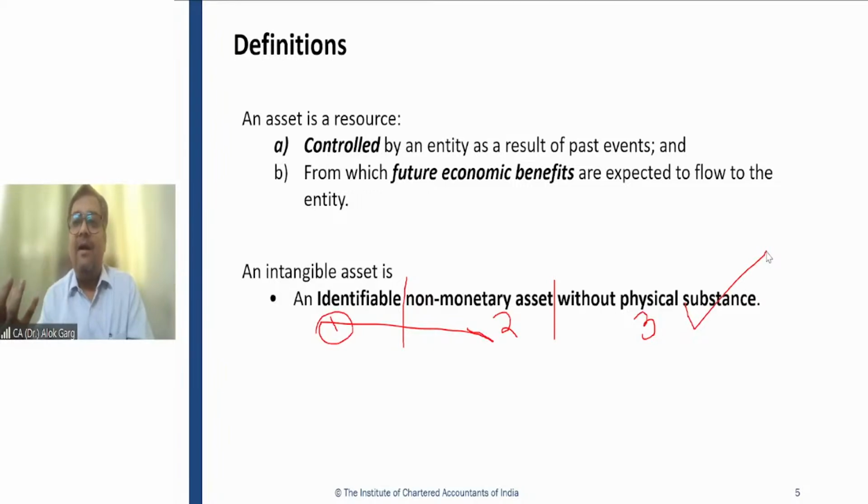The integral part, the significant part, is intangible, which is the rights inherent in that agreement, in that contract, in that piece of paper, in that license, right? So a license is an intangible asset without physical substance. The second example could be software, right? You got the software.